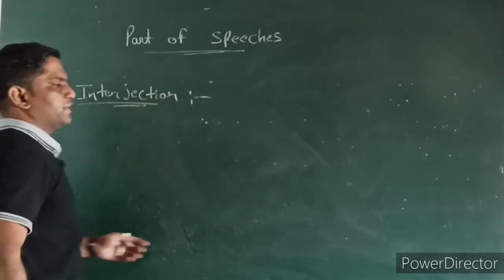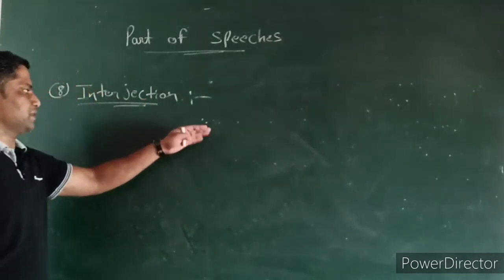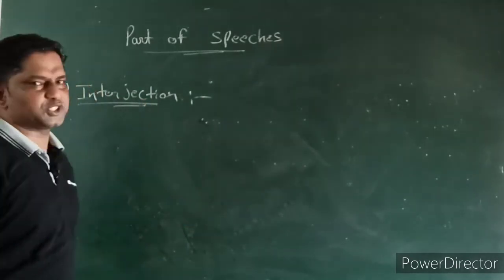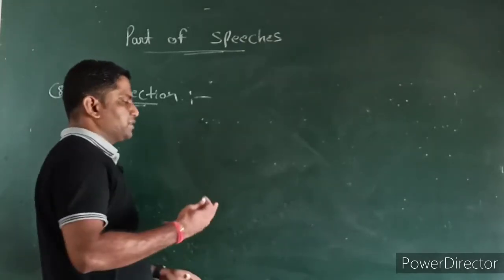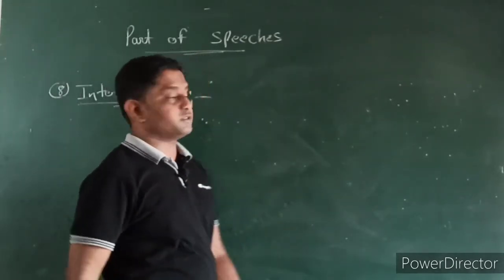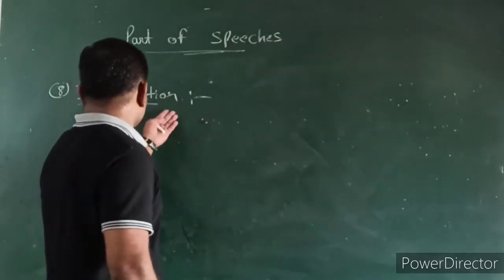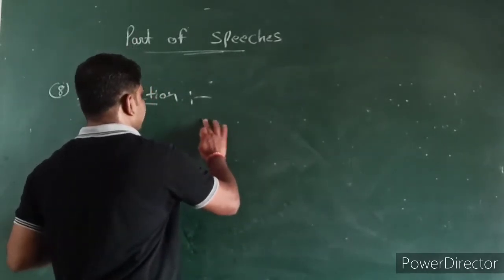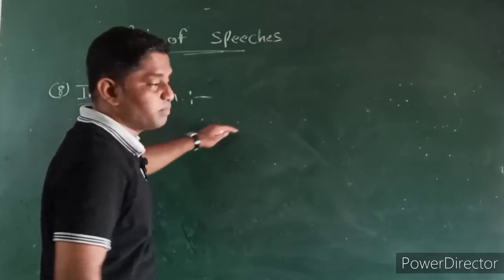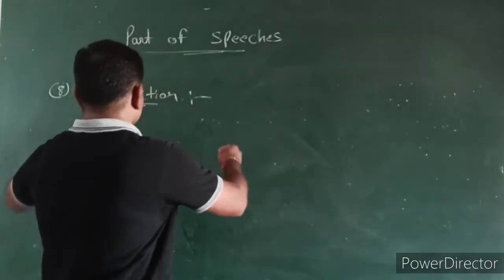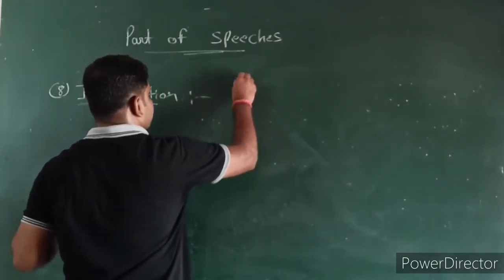In interjection, a lot of experiments happen. Many people do a lot of experiments. They make things in different kinds of gestures and postures, right? Interjection is a special category of part of speech. Let's check out the definition for that.